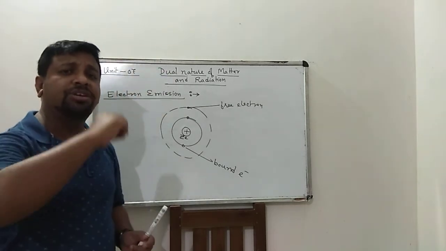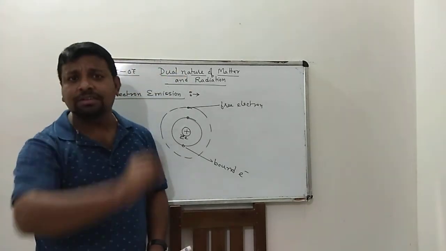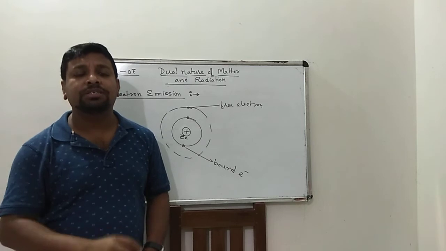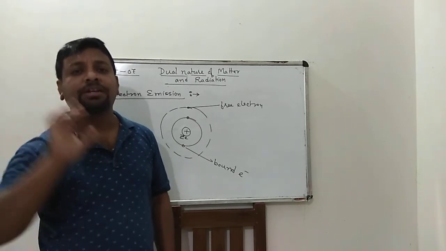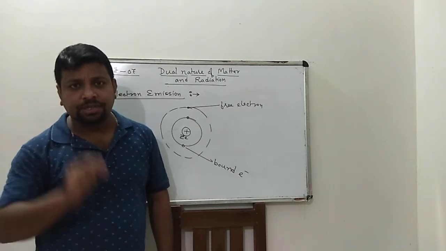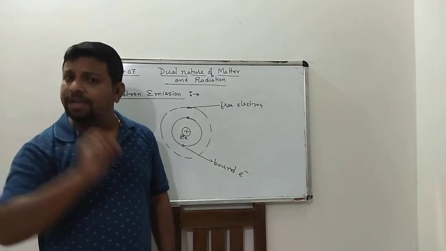That positively charged particle is known as the surface barrier of the electron.